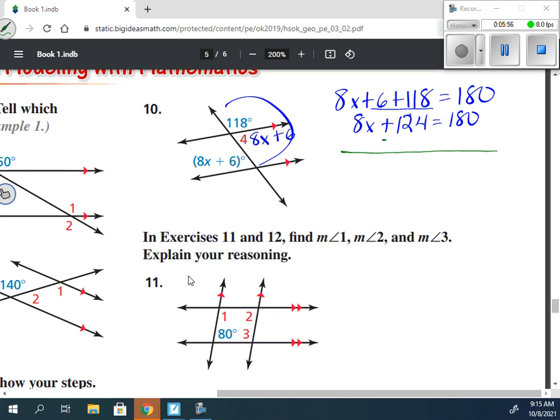At this point here, we would subtract 124 from both sides, because those would simplify, telling me that 8x is equal to 3, and then we would divide both sides by 8, telling me that x is equal to 7. And that's all we need to do for this here.